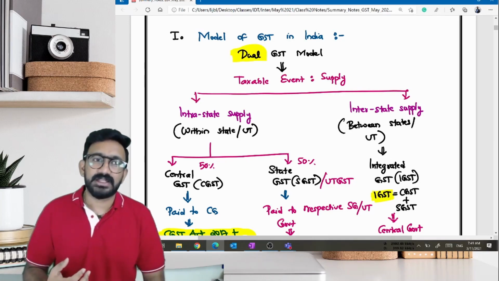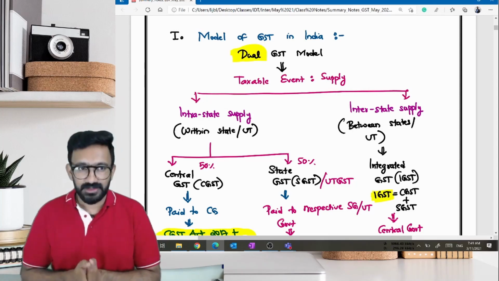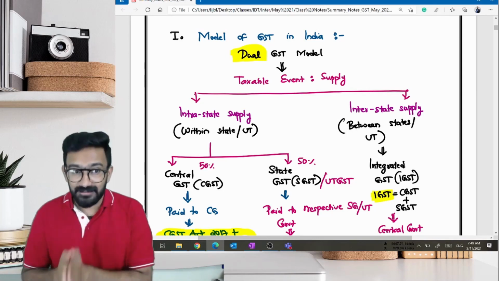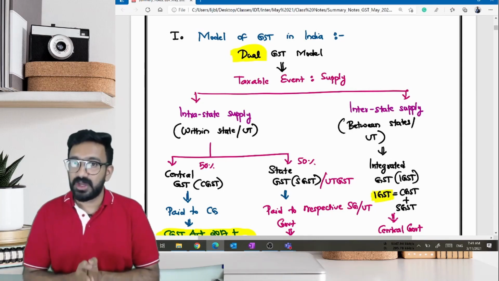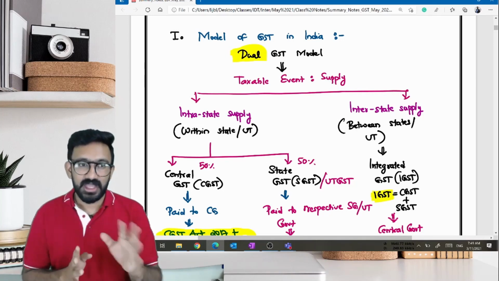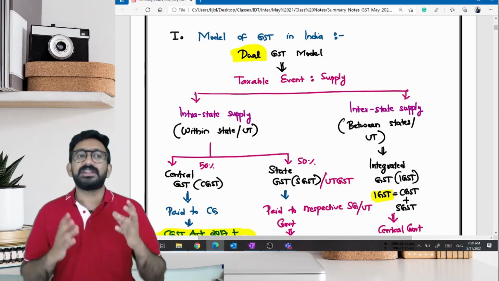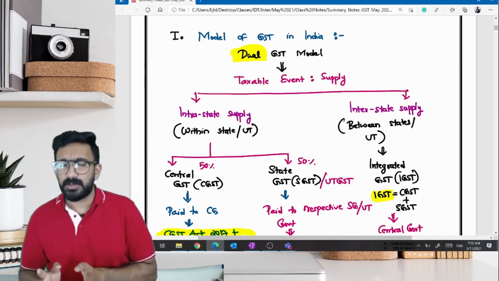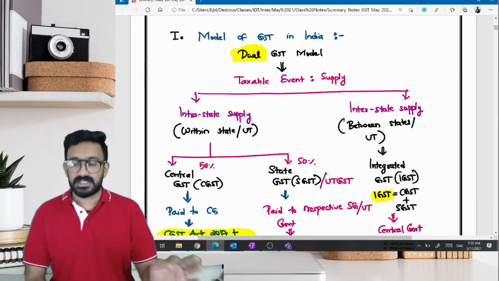States will not take the chance wherein state governments will be very surely saying that, see, we do not want to have my revenue collected by central government. So we would prefer a model where both central government and state government get directly from the guy who is paying the taxes their own respective revenues. So they decided to implement not a very popular model, but the ideal model for India, which is dual GST model.